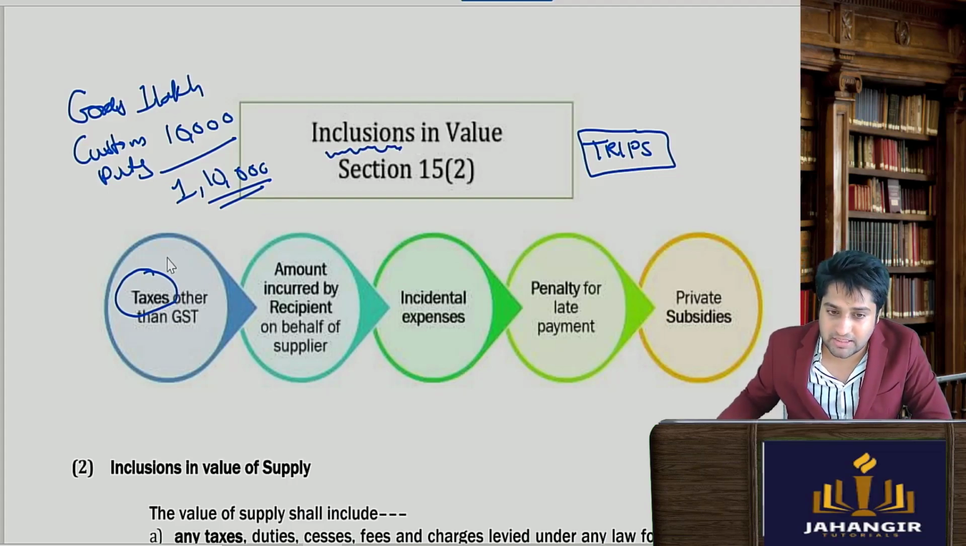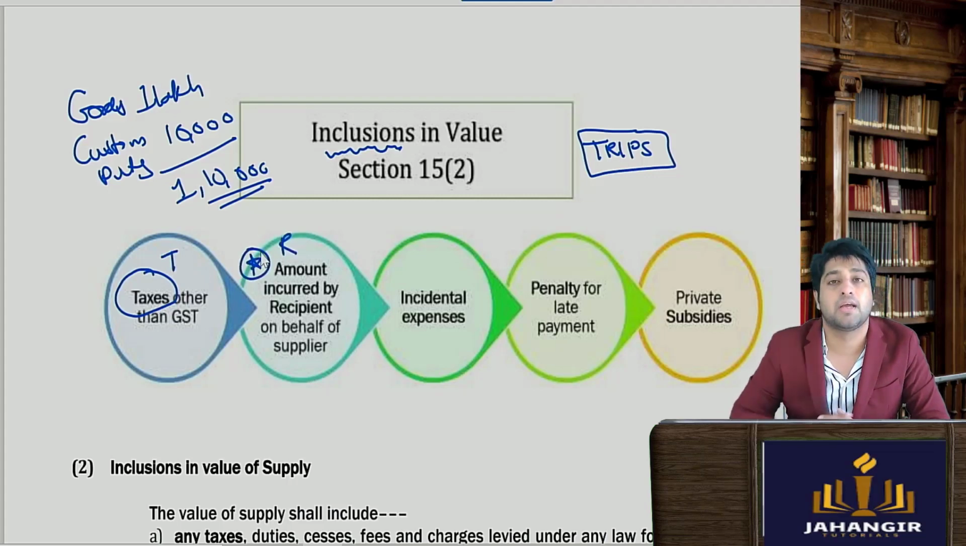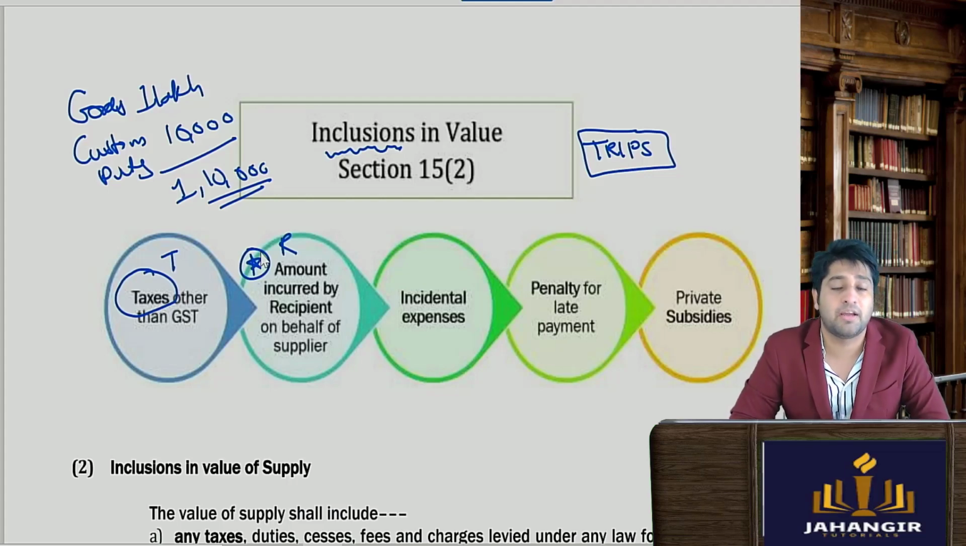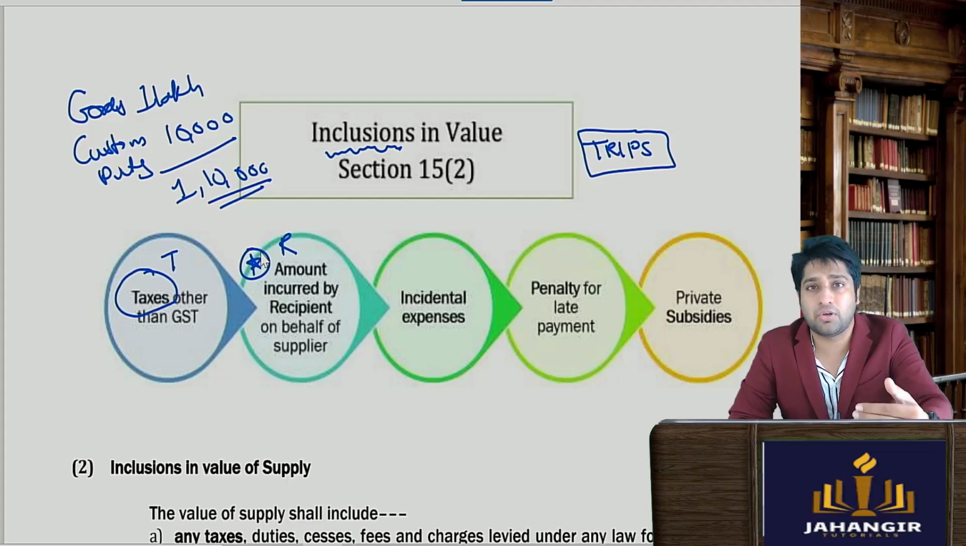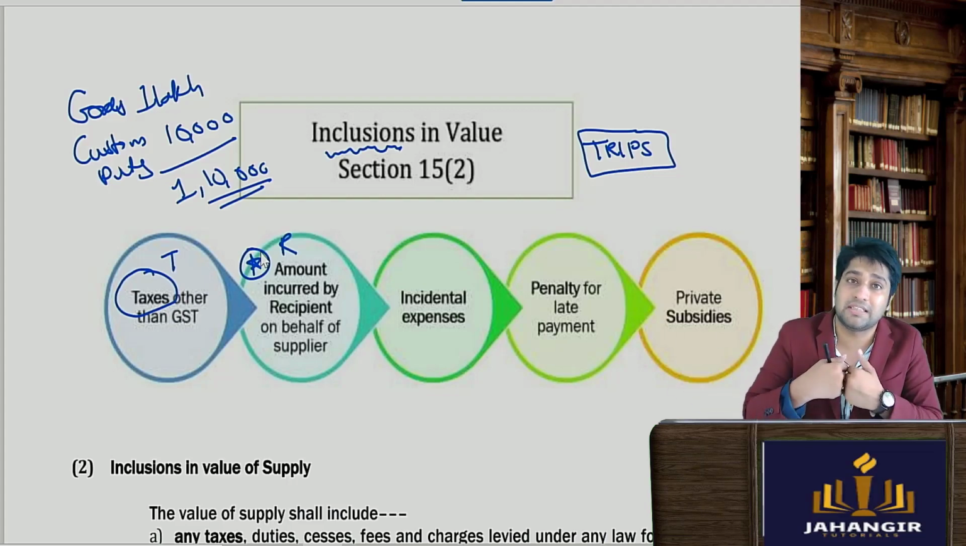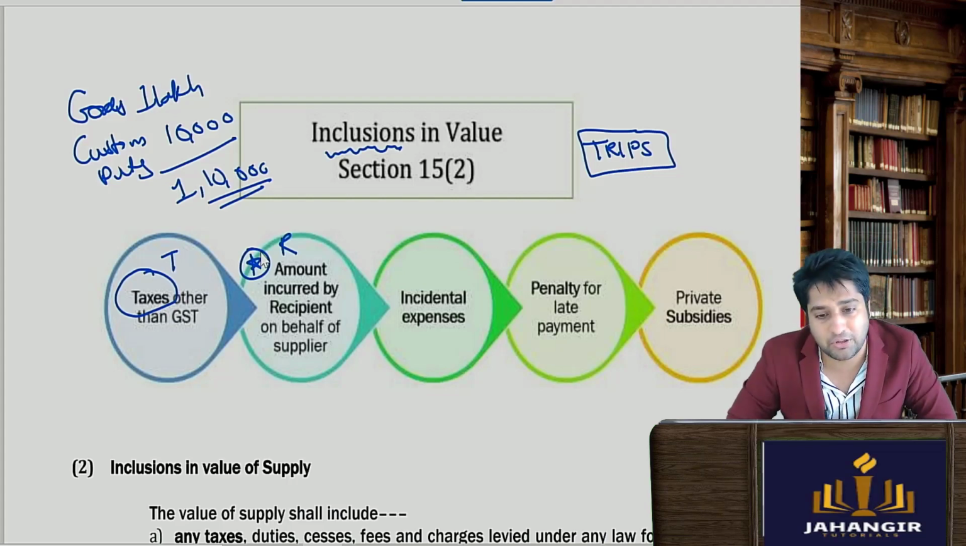Then this is T, this is R. Now this is also important. This will also be included in the value of supply. For example, if the recipient is paying any amount on behalf of the supplier, so the supplier had to pay the amount, but I end up paying, this amount should also be included in the value of supply.